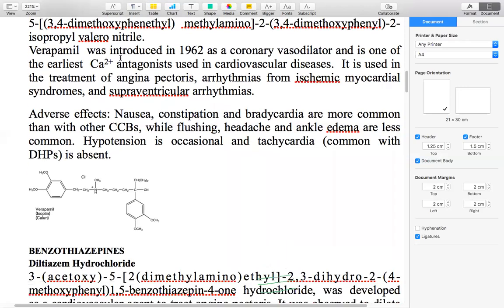Verapamil was introduced in the year 1962 as a coronary vasodilator, and is one of the earliest calcium antagonists. 1962 means you can imagine, the earliest calcium antagonist in cardiovascular diseases. It is used in the treatment of angina pectoris, arrhythmias from ischemic myocardial syndromes, and also supraventricular arrhythmias.